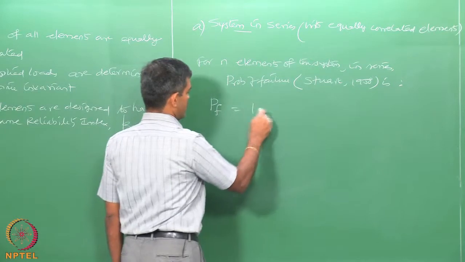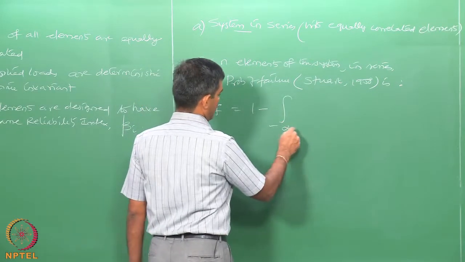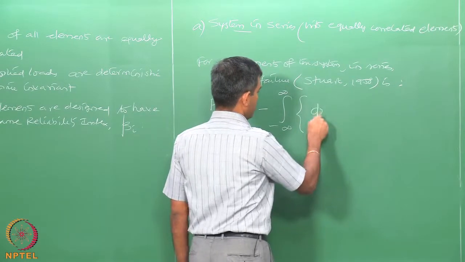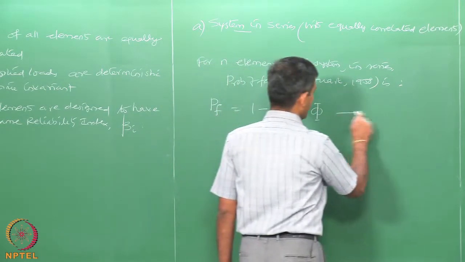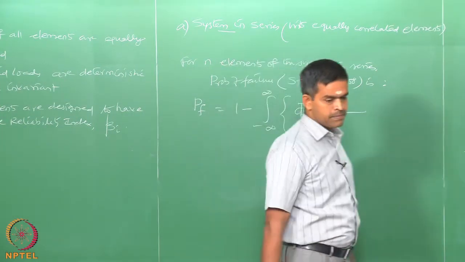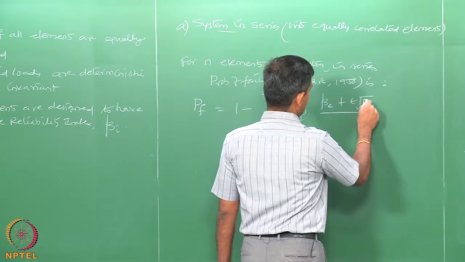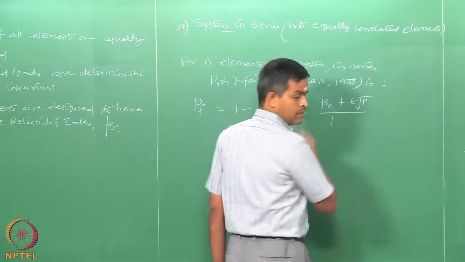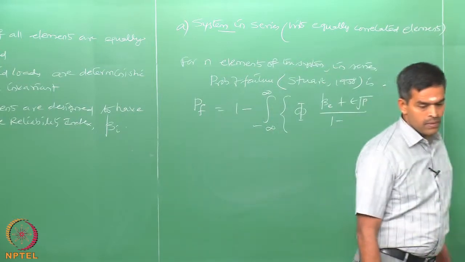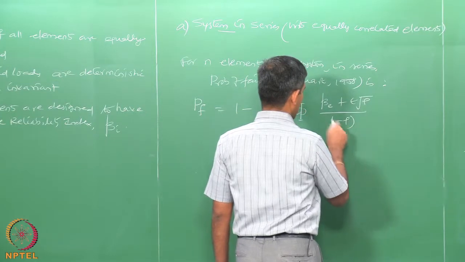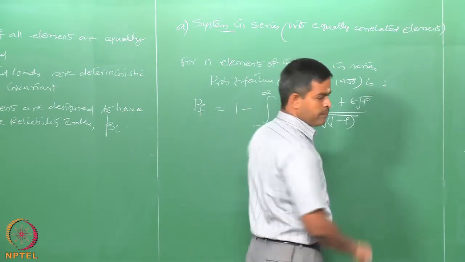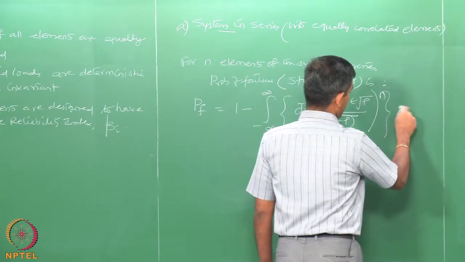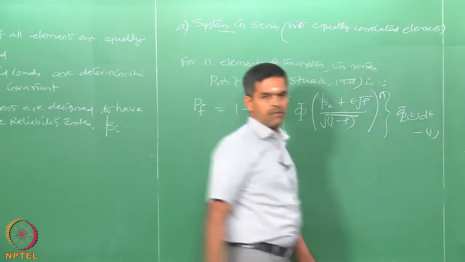probability of failure is 1 minus the integral from minus infinity to plus infinity of phi of (beta of the element plus t root rho) divided by root of (1 minus rho), raised to the power n, times phi of t dt, equation 1.